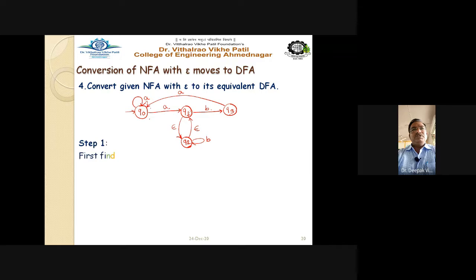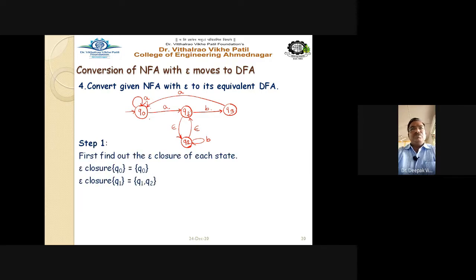So the first step is to write down the E closure of each state. E closure of Q0 is Q0 itself, because there is no epsilon transition from Q0. But yes, there are epsilon transitions from Q1. That's why it is Q1, Q2, because epsilon from Q1 goes to Q2 and epsilon from Q2 goes to Q1. That's why both E closures are the same for Q1 and Q2, that is Q1, Q2. These form a new state Q1, Q2. E closure of Q3 is Q3 itself.